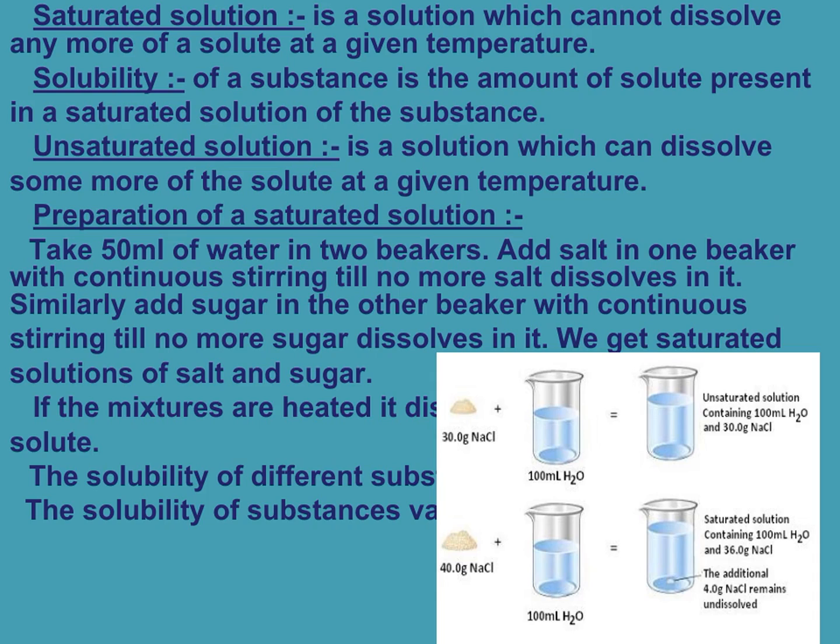Then how does the preparation of the saturated solution take place? Take 50 ml of water in 2 beakers. Add salt in one beaker with continuous stirring till no more salt dissolves in it. Similarly, add sugar in the other beaker with continuous stirring till no more sugar dissolves in it. We get saturated solutions of salt and sugar. If the mixtures are heated, they dissolve some more of the solute. The solubility of different substances is different. The solubility of a substance varies with temperature.